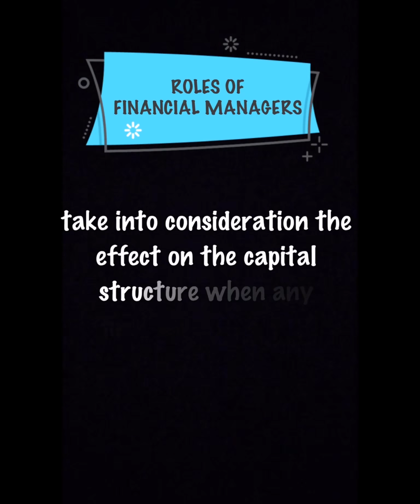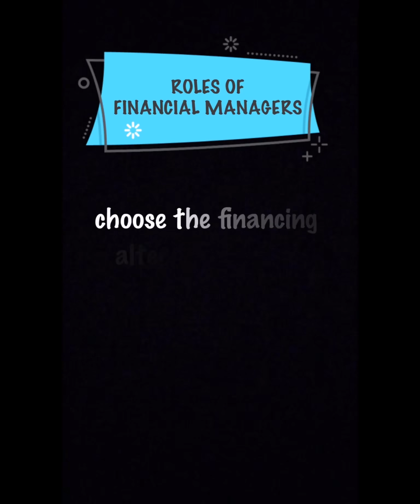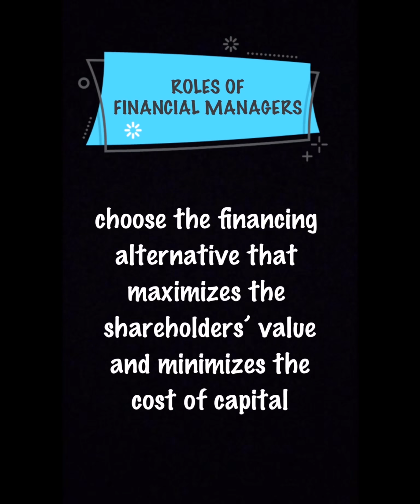Second, the financial manager has to take into consideration the effect on the capital structure when any financing decision is evaluated. Third, the financial manager can choose the financing alternative that maximizes the shareholders' value and minimizes the cost of capital.